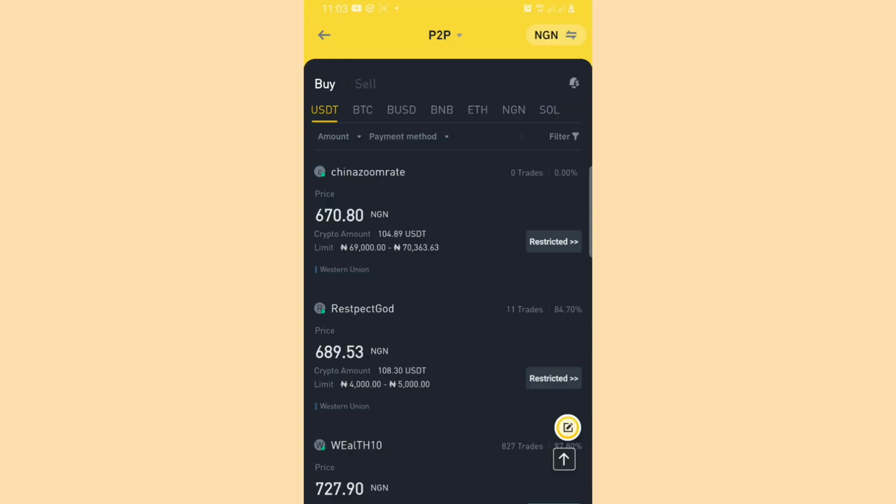Okay, then the next question is, how much can you use for this arbitrage? That should be the next question. The amount of money you can use for any unlimited arbitrage differs. It can never be the same. It depends on the market, because the prices are not constant. They change, you understand? So it is now left for you to do your calculations and know whether the amount of money you have at hand can work on those arbitrage opportunities.